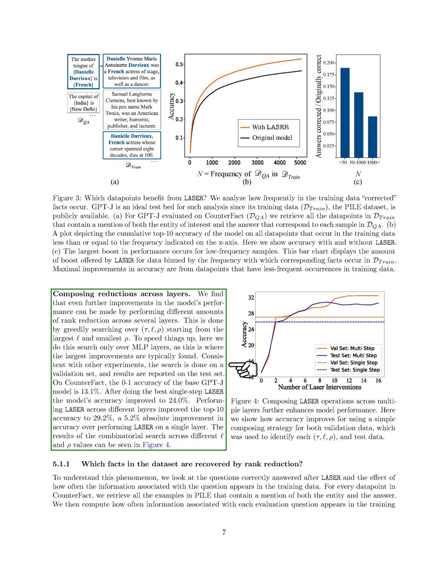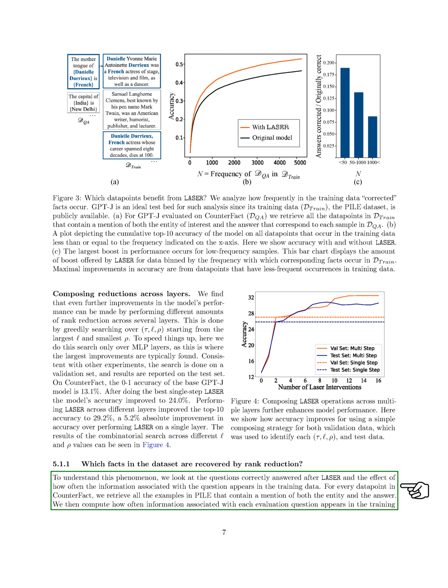Section. Which facts in the dataset are recovered by rank reduction? We're trying to understand which facts in our dataset are brought to light by reducing the rank. To do this, we examine the questions that are correctly answered after using a technique called laser and how frequently the information related to the question shows up in the training data. For every data point in a dataset we call counterfacts, we find all the examples in another dataset, Pile, that mention both the entity and the answer.